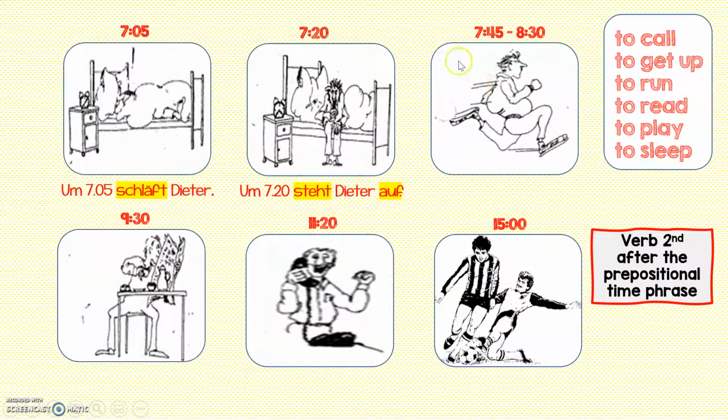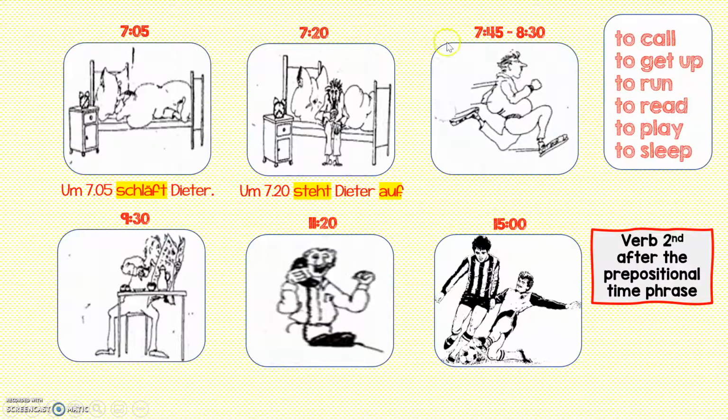Was macht Dieter von 7:45 bis 8:30? What is Dieter doing between 7:45 and 8:30? He's running. Laufen, läuft. This is a verb that's irregular in the he, she, it form and the du form.